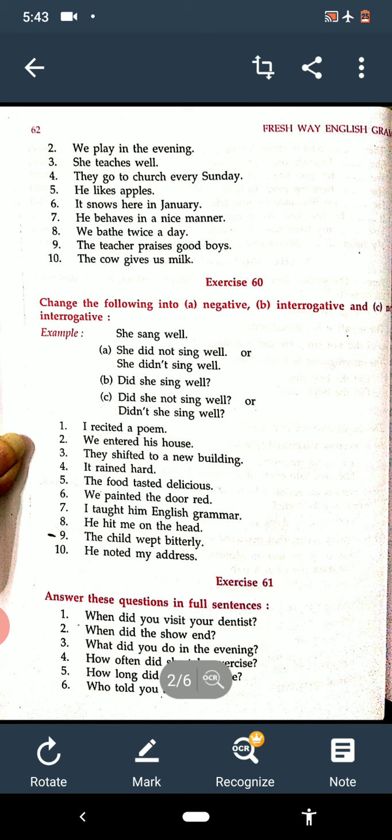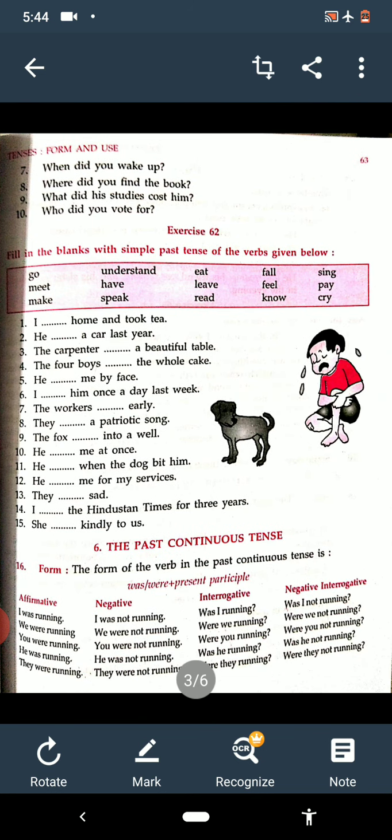Now in exercise 61 we have to write the answers in full sentences. The questions were given. When did you visit your dentist? So I visited my dentist on Sunday, on Monday, on Tuesday, any day you can write. So in this way we answered these questions. The next we have done the exercise 63. One or two sentences we have done and this was given in homework. So I shall send you the PDF. I have sent you today also, you get them checked.